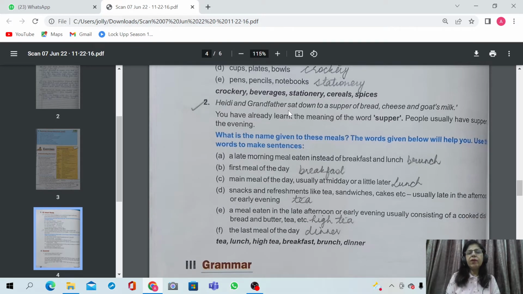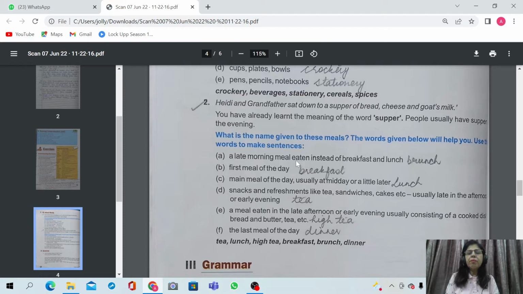Heidi and grandfather sat down to a supper of bread, cheese and goat's milk. You have already learned the meaning of the word supper. What is the meaning of supper? Light evening meal. People usually have supper in the evening. What is the name given to these meals? The words given below will help you. Use the words to make sentences. So these are the words from where we have to choose the correct word.